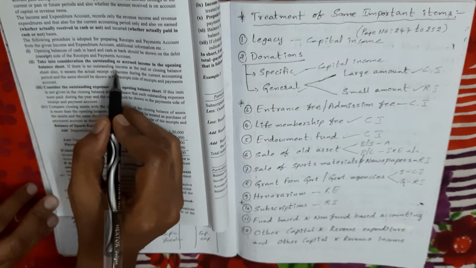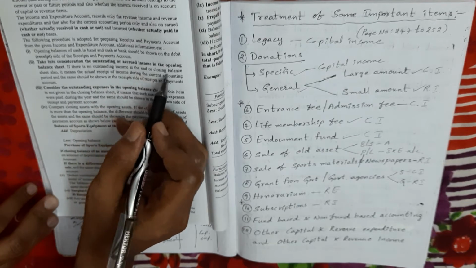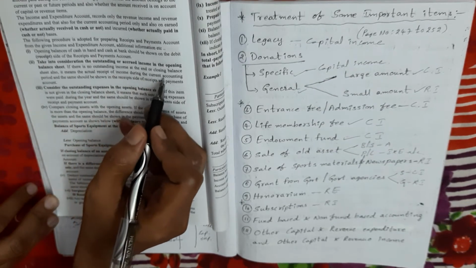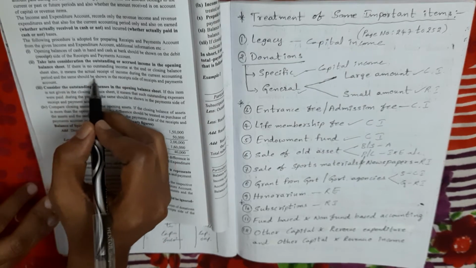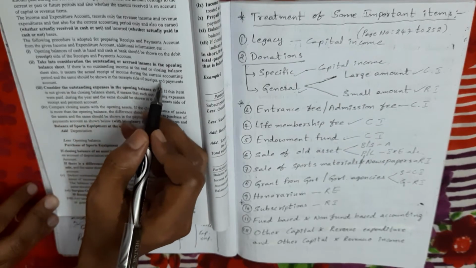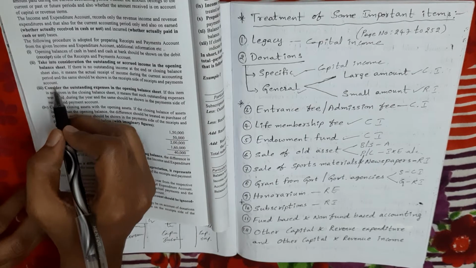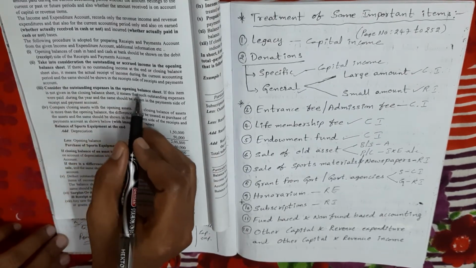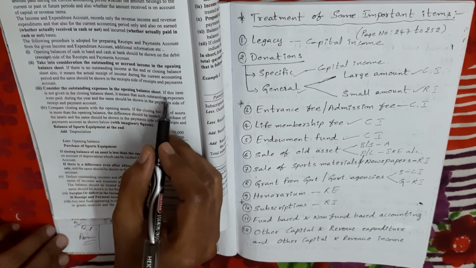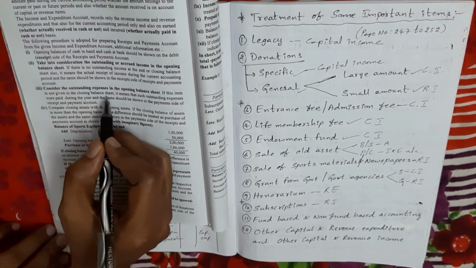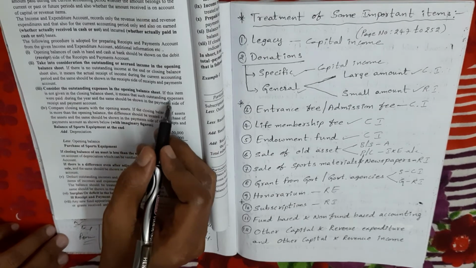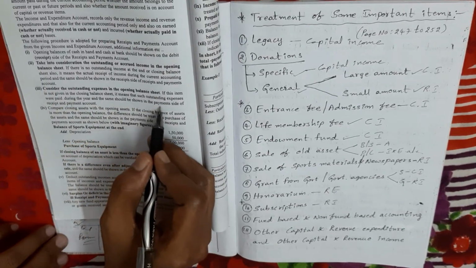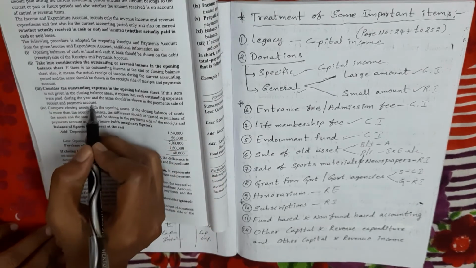If there is no outstanding income in the closing balance sheet also, it means it is the actual receipt of income during the current accounting period, and the same should be shown on the receipt side of the receipts and payments account. Third point: consider the outstanding expenses in the opening balance sheet. If this item is not given in the closing balance sheet, it means such outstanding expenses were paid during the year, and the same should be shown on the payment side of the receipts and payments account.